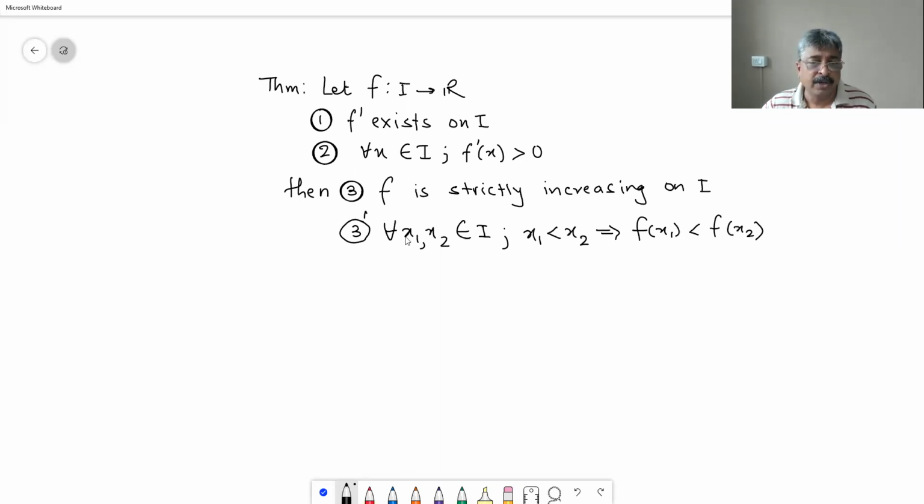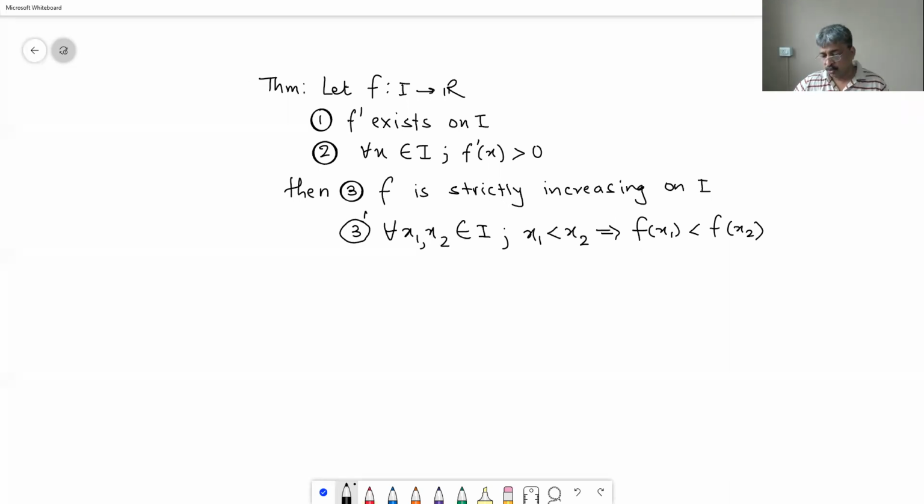If it happens for every x1, x2, then we call that function strictly increasing. This is strict inequality. Absolutely simple. Do it. Proof.